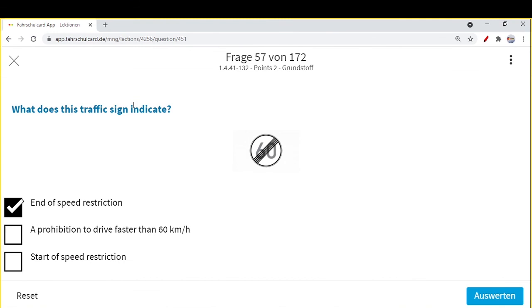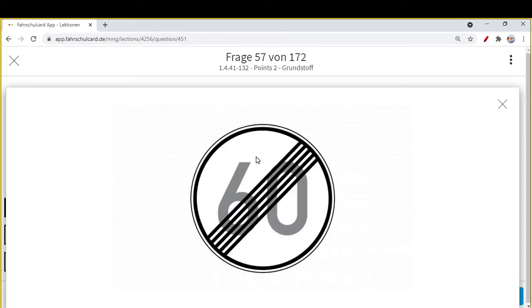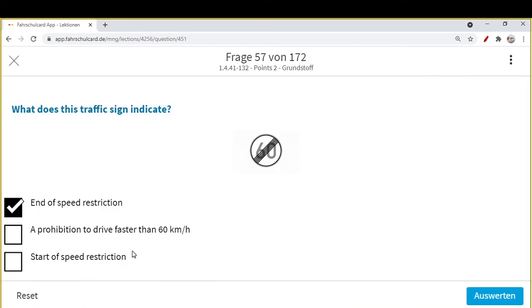Like if you see, they are asking what this traffic sign indicates. They are saying that there is a prohibition to drive faster than 60 km per hour. If it was a red sign inside 60, then there was a prohibition to drive more than a maximum of 60 km per hour, but currently you see it has been crossed. So, end of speed restriction.